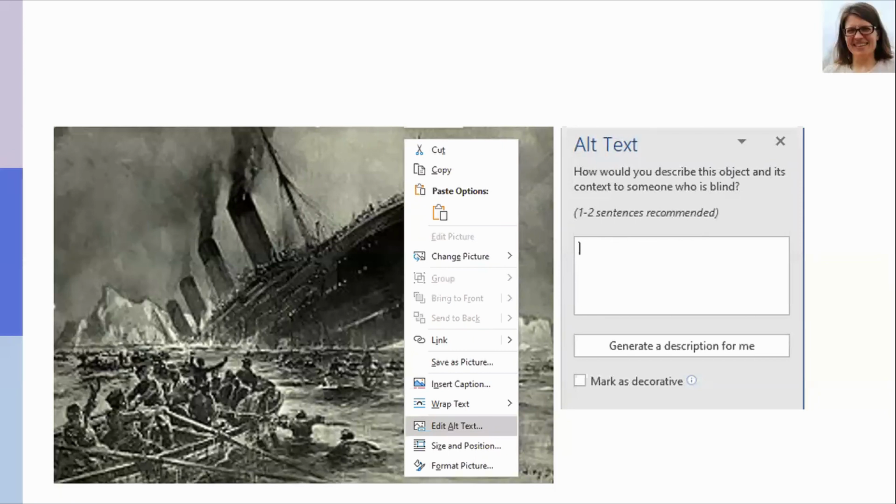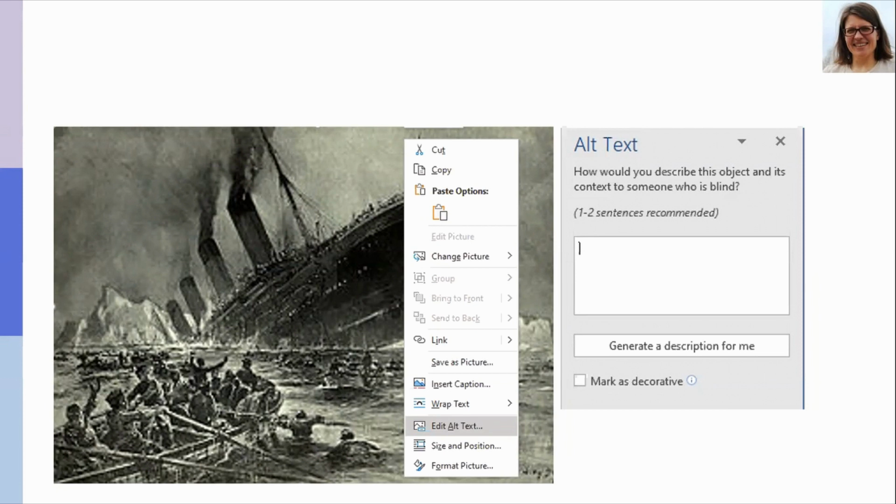And there is a tip text, 1 to 2 sentences recommended. The newest versions of Word have an option to generate a description for me. You can try that and see what kind of results artificial intelligence at the moment can make.